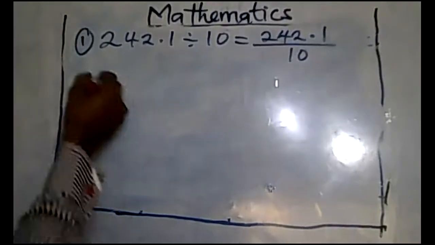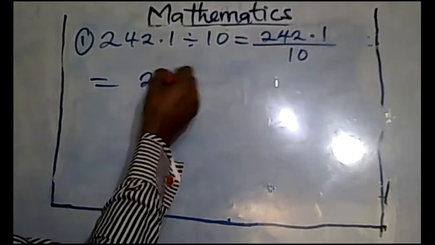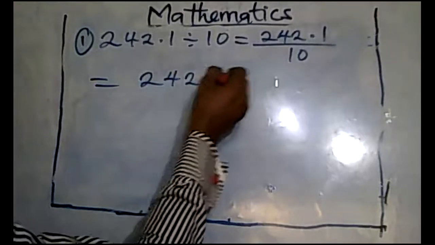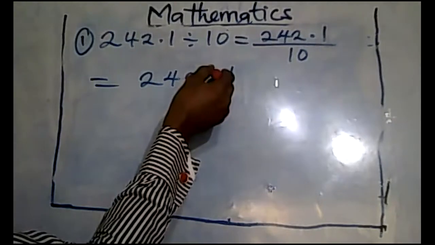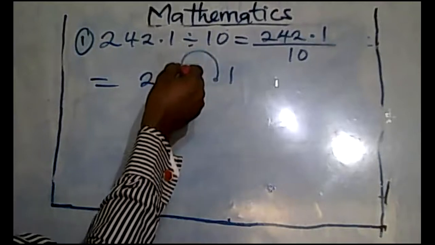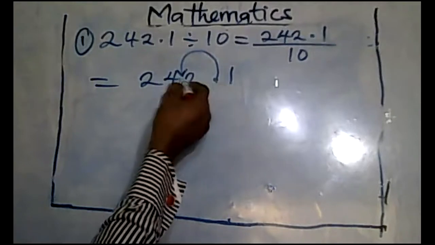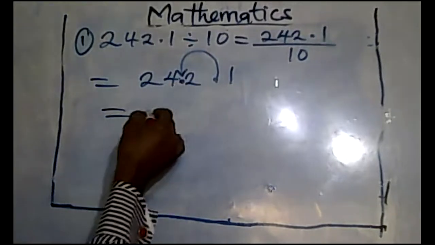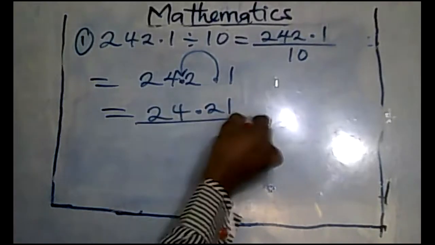So what I'm saying is, just write only your dividend, 242.1. You don't need to write this. Now what you just need is your action, and the action is this. You're pushing this decimal point inwardly 1 time, and your point is shifted from here to here. So your answer will now be 24.21.